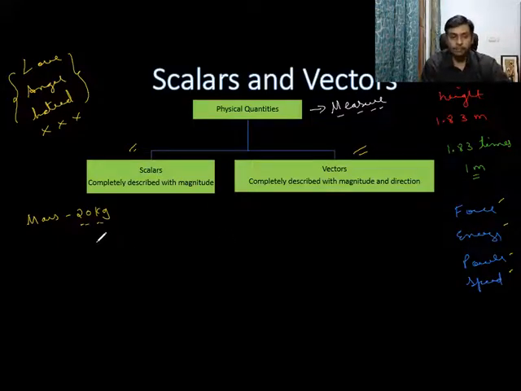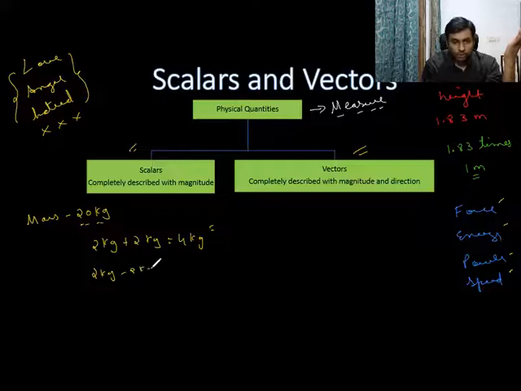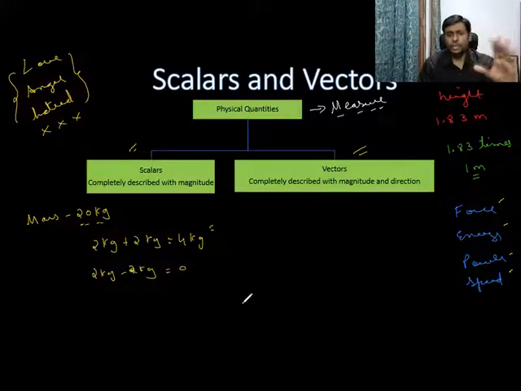For example, 2 kg plus 2 kg, we know the answer is 4 kg. Very simple. 2 kg minus 2 kg, you know the answer is 0. Very easy. You can add, you can subtract using normal laws of algebra.